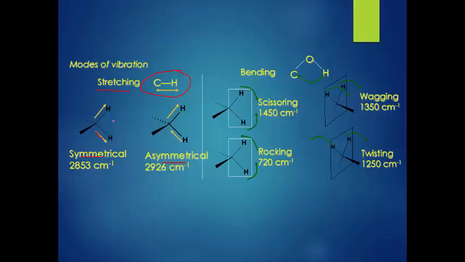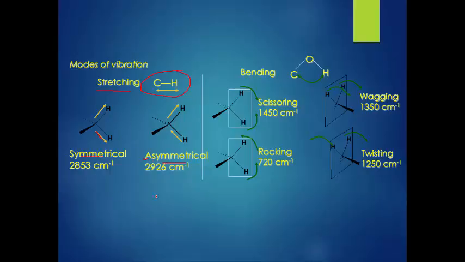In case of asymmetrical stretching, the vectors are in opposite directions. One is going from the center to this atom, and the other is going from the atom towards the center, but both are going apart from the center. That's why this is symmetric and this is asymmetric.